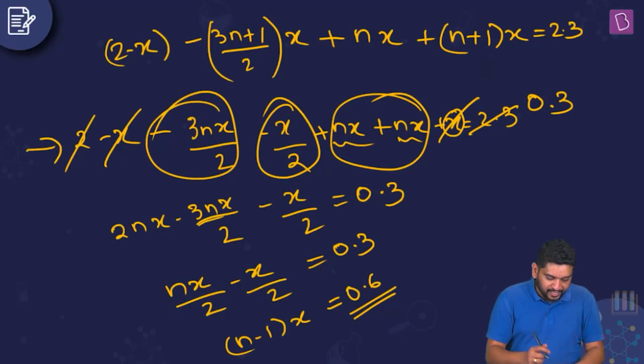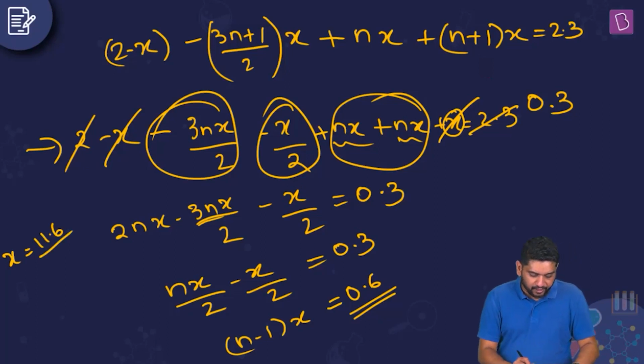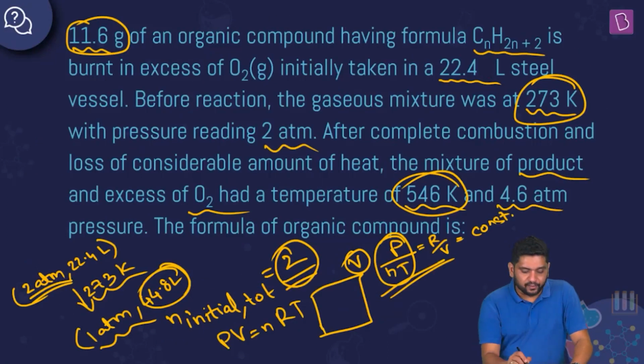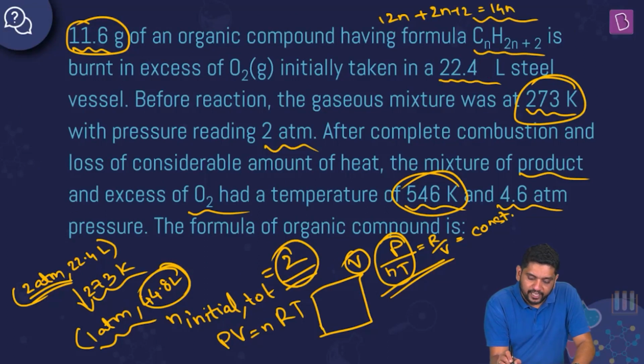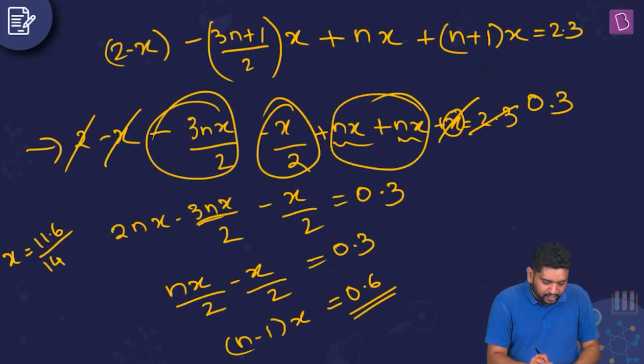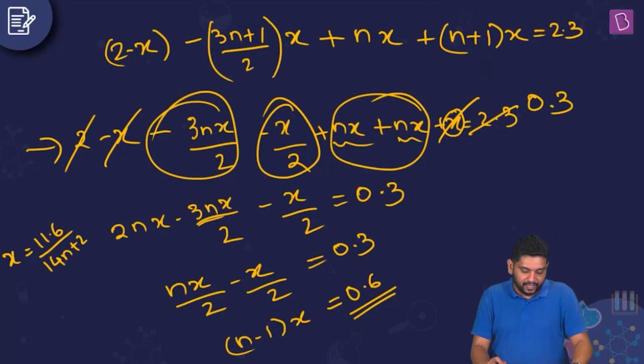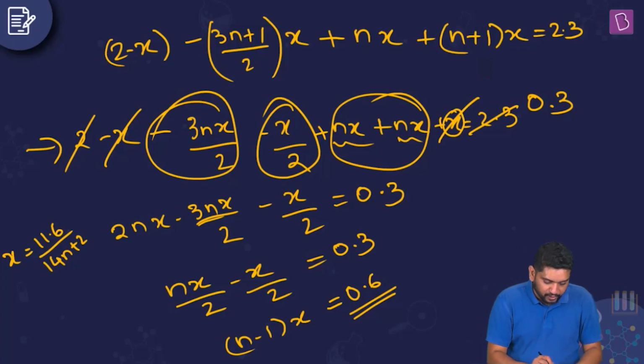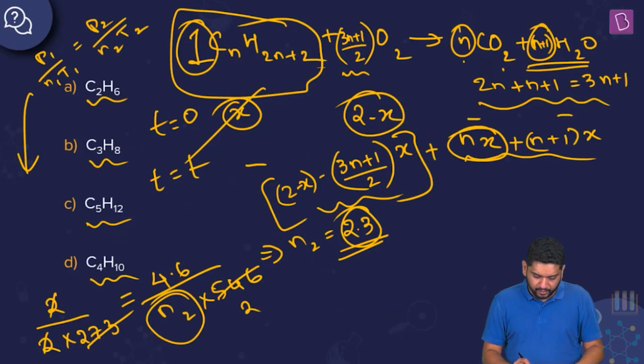Now what I'm going to do is, I'll say that x is equal to number of moles of hydrocarbon, which is going to be equal to 11.6 divided by, think about this, 11.6 is the mass of hydrocarbon. And your molar mass is going to be how much? 12n plus 2n plus 2, which means it is 14n plus 2, right? This is the molar mass, right? So 11.6 divided by (14n plus 2) should have been the value of your x, right? So from here, what do I see? I can substitute this here, instead of x. So I should be able to get a new relationship. Do I have space somewhere? Yeah, this looks okay.